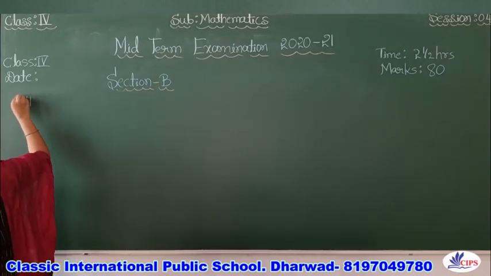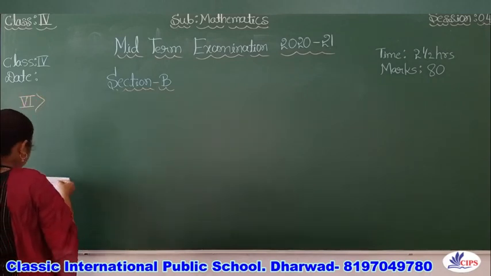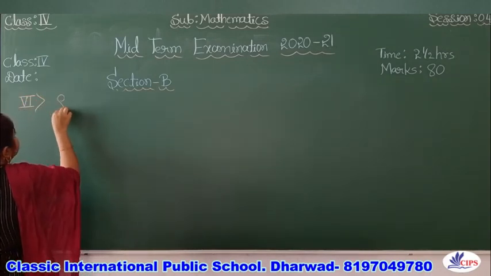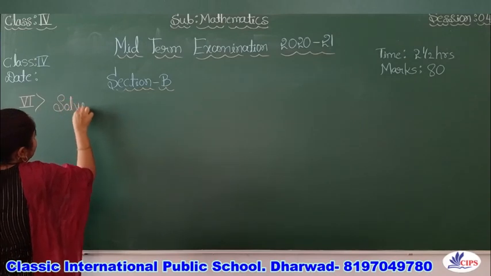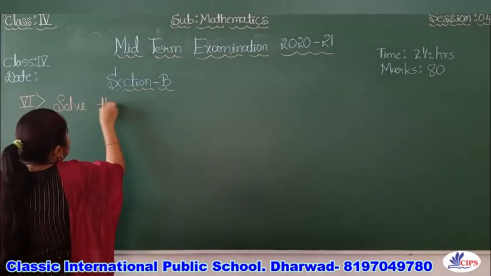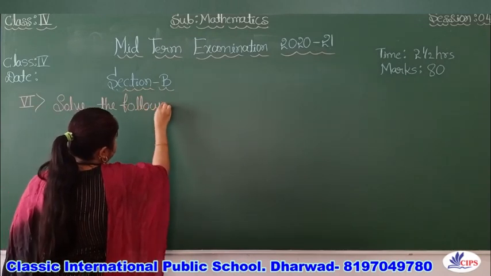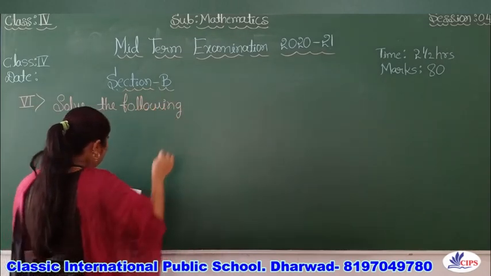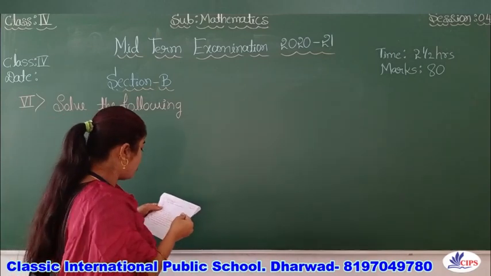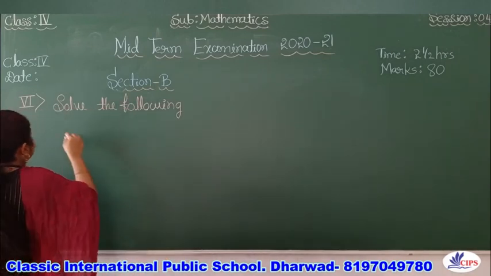Okay. So, sixth, solve the following. How many questions are given?